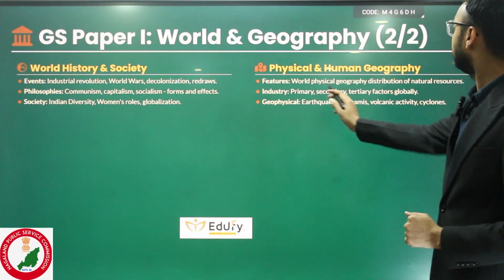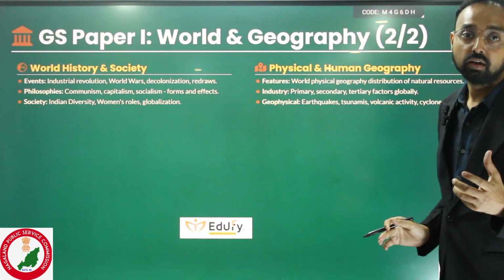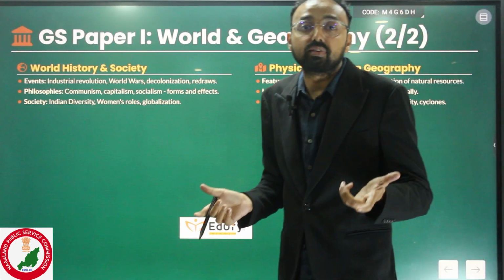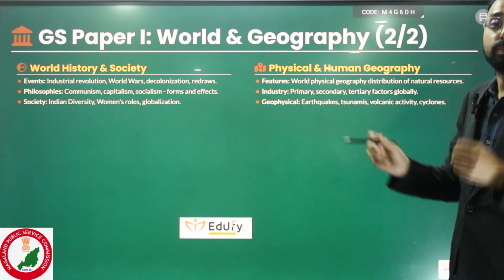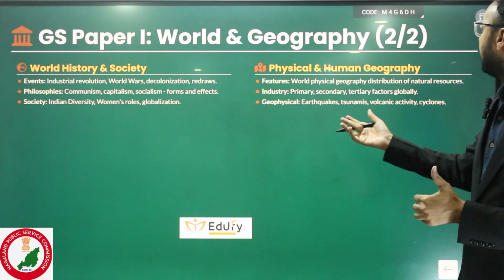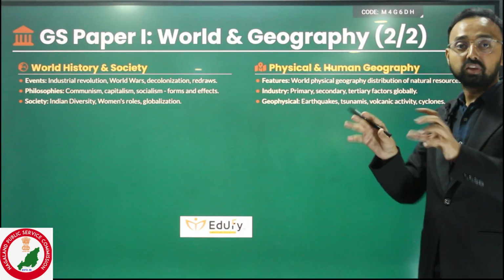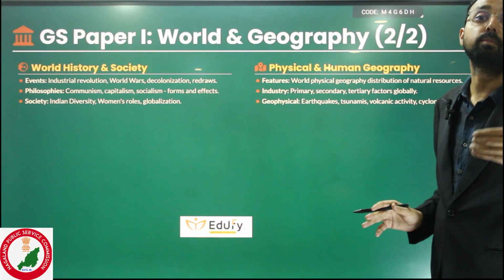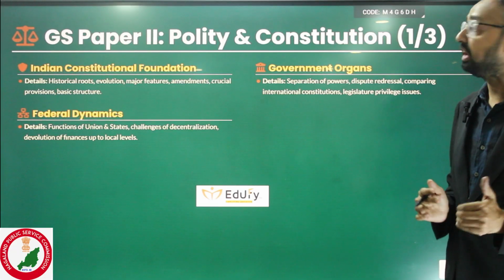For example, they will focus on primary, secondary and tertiary factors globally, like Silicon Valley of the US. They may ask what the coal distribution is at world level. They may ask why earthquakes come, and what the major things distributed about the Pacific Rim belt are. Now we have to see GS paper 2 mains in detail.